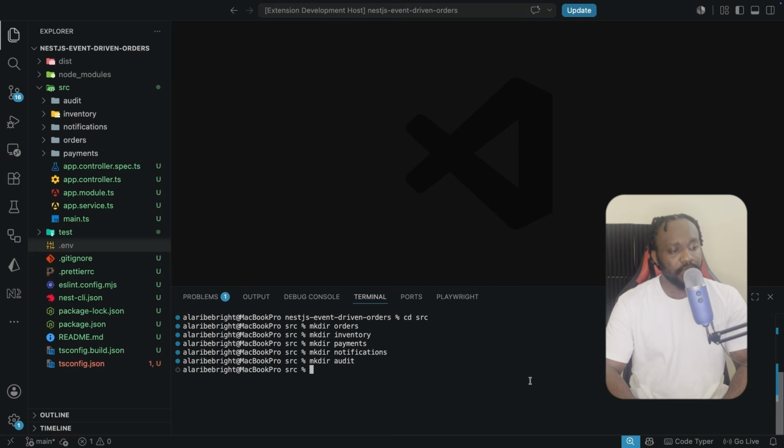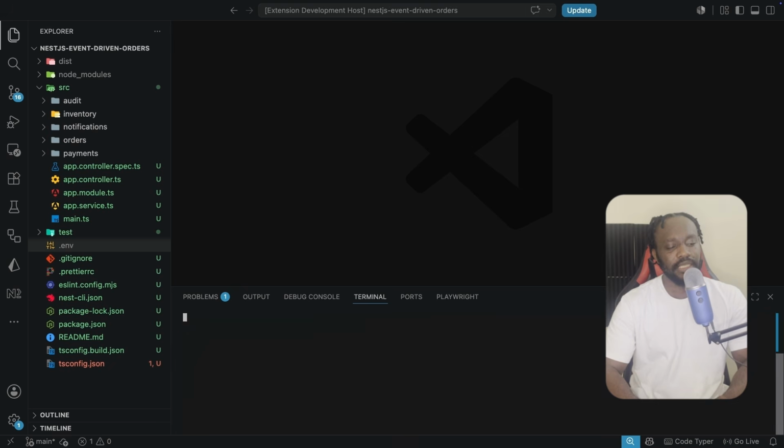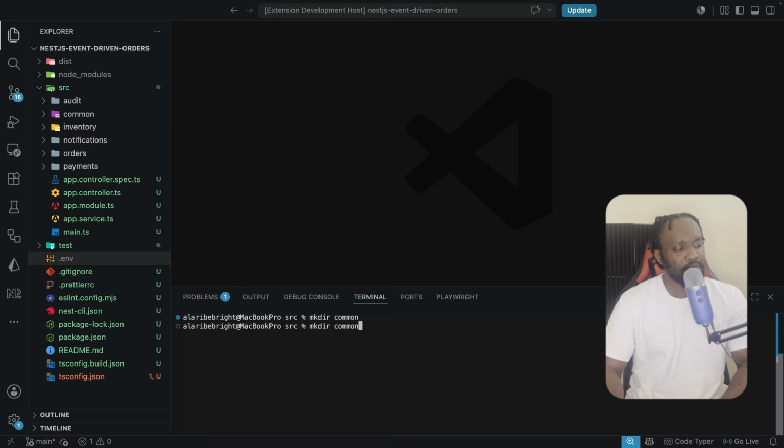And then we are going to be creating the common folder, things like interceptors, filters, decorators. This is where cross-cutting stuff is going to be inside the common folder. And we're going to also have the global event listener handler, which we're going to set up in a later video, and also the correlation ID interceptor, which we're also going to create in a later video. So nothing domain specific is going to be inside this common folder. So we're going to create the directory common, and inside here we're going to create other folders.